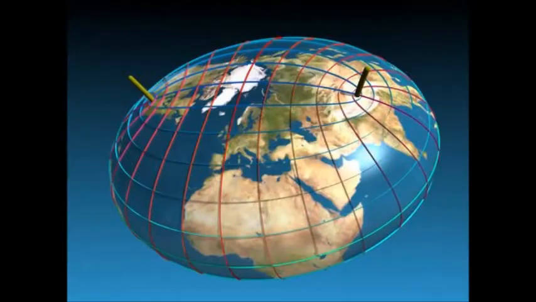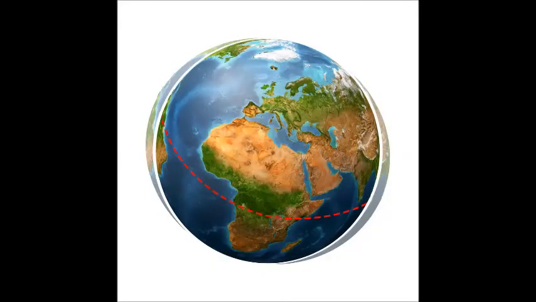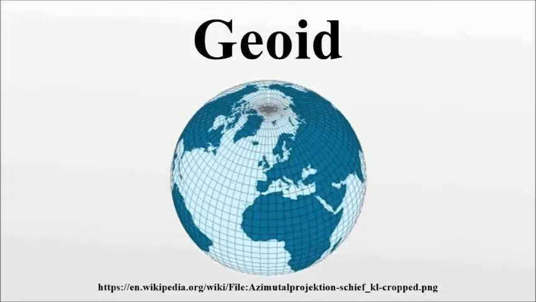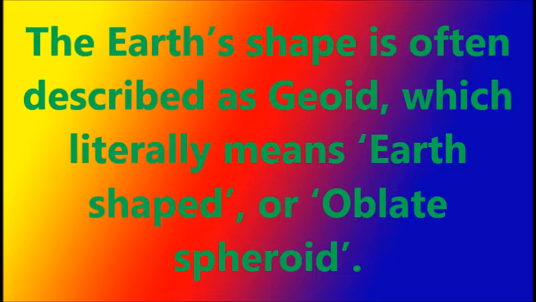Now let us understand the shape of the Earth. The Earth shape is often described as geoid, which literally means Earth shaped, or oblate spheroid.